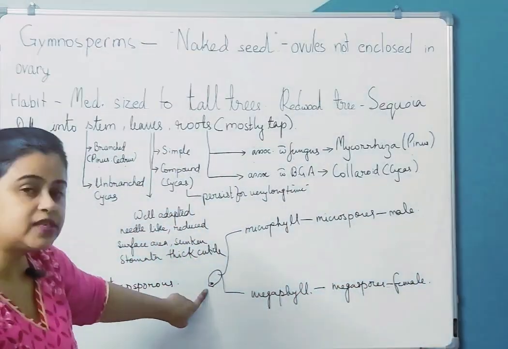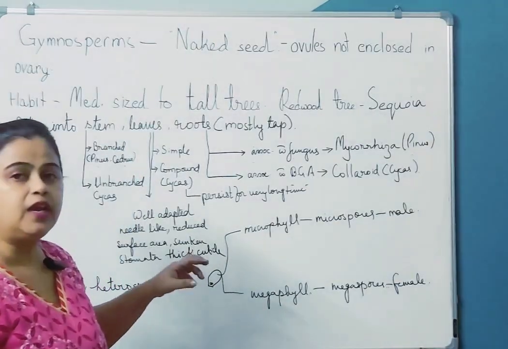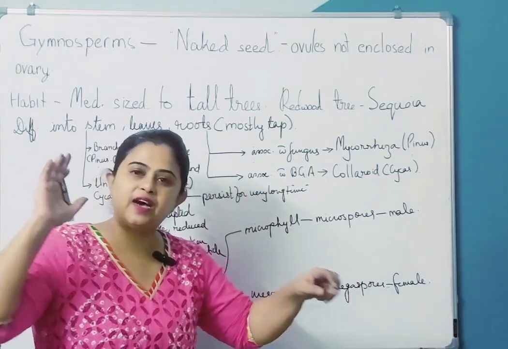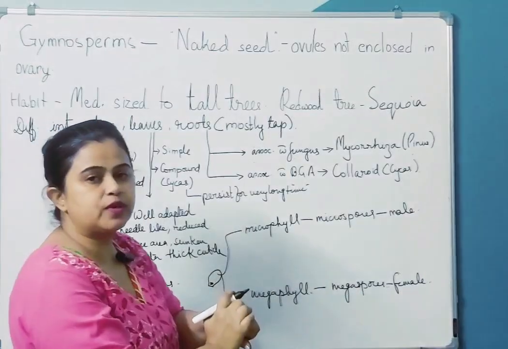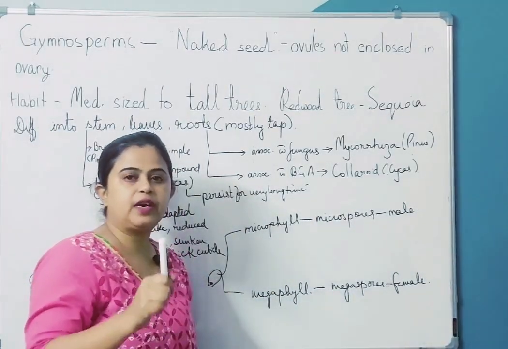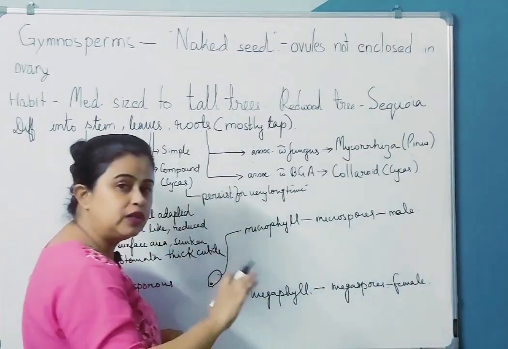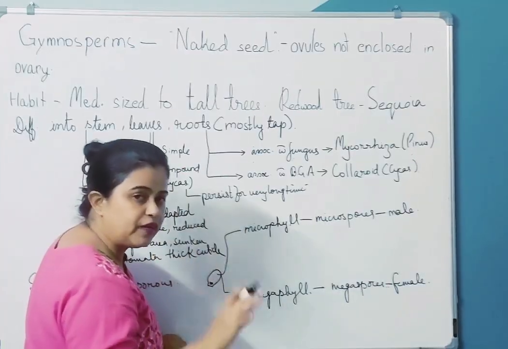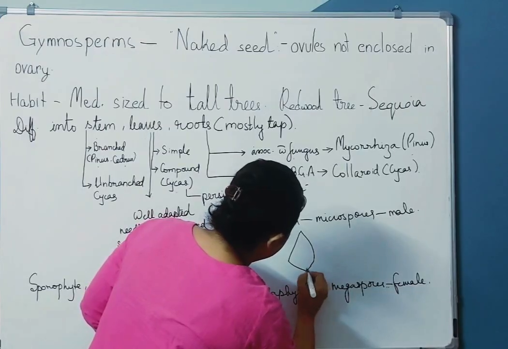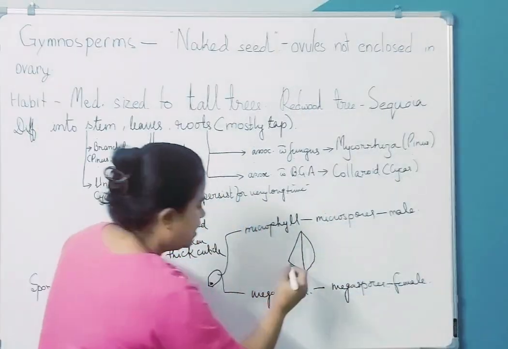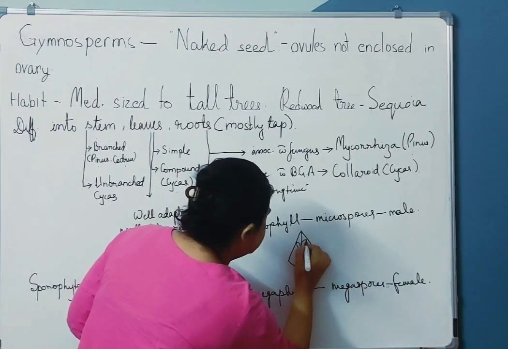Now I said the sporogenous tissue are borne on special leaf-like structures which are called sporophyll. Now sporophyll यहाँ पे बिखरा हुआ नहीं है. They are arranged compactly into cone-like structures. So from gymnosperms you get to see cone. In pteridophyte हमने खाली equisetum में देखा था that it has a cone, but here all the gymnosperms, the sporophylls are arranged in compact structure like cones. Cones के अंदर एक axis in which these sporophylls are arranged spirally.